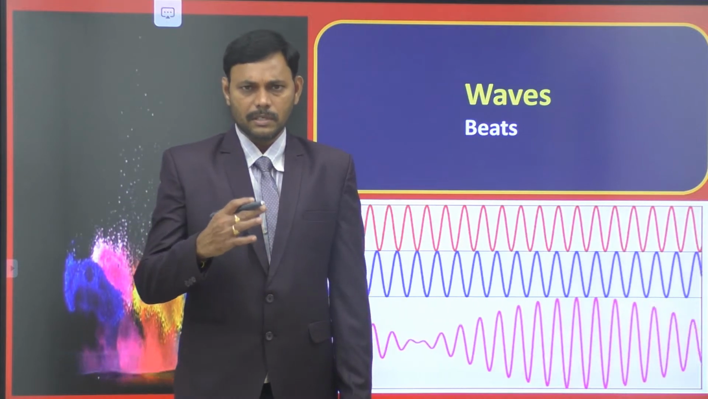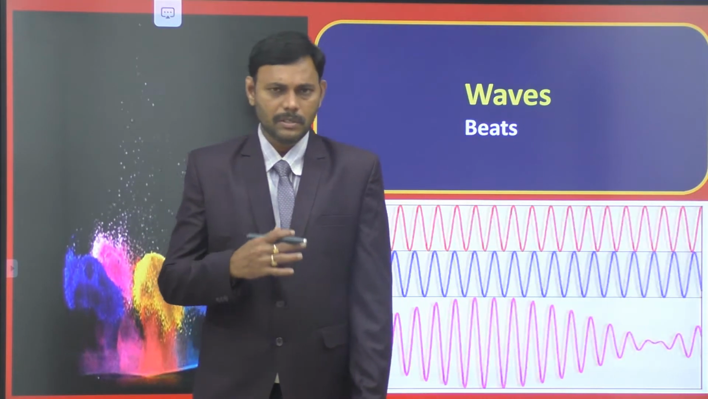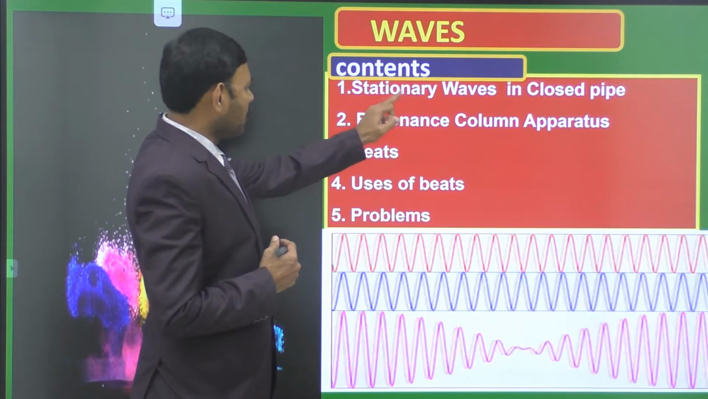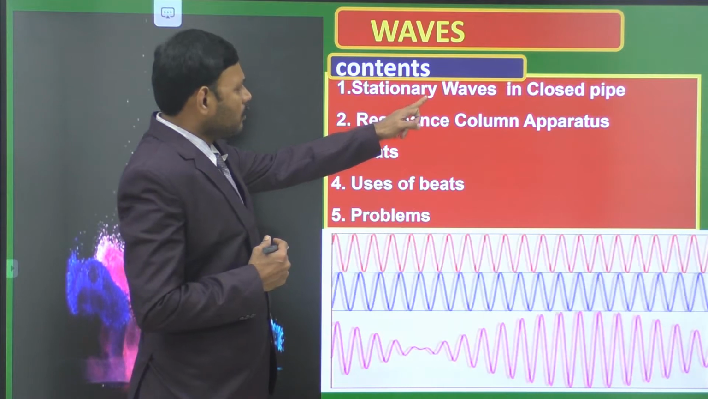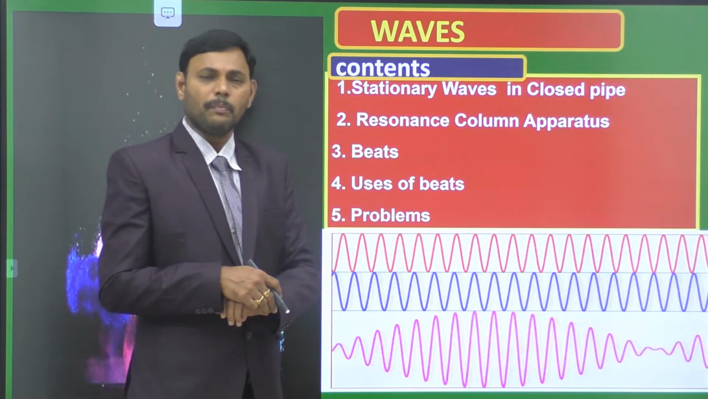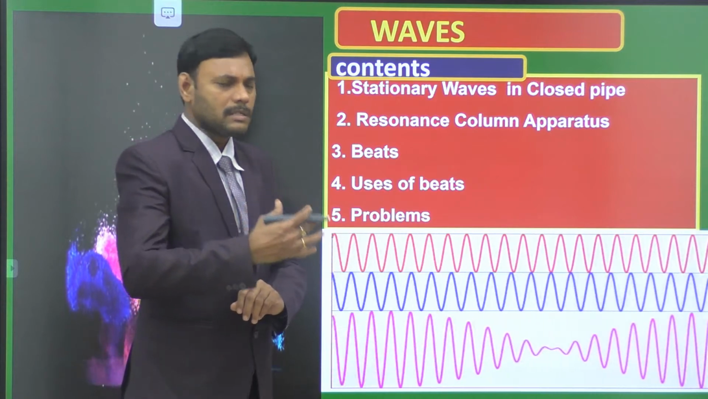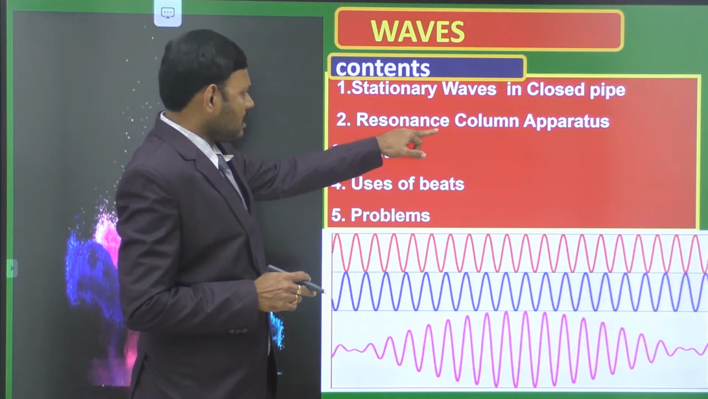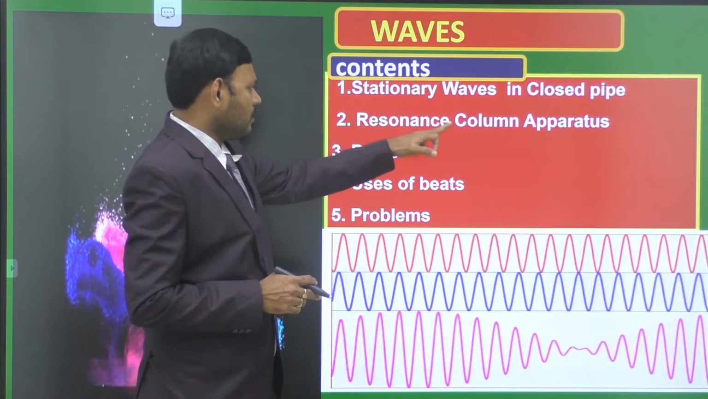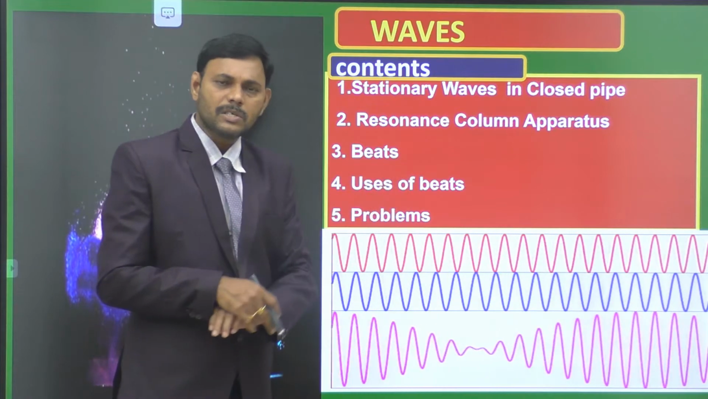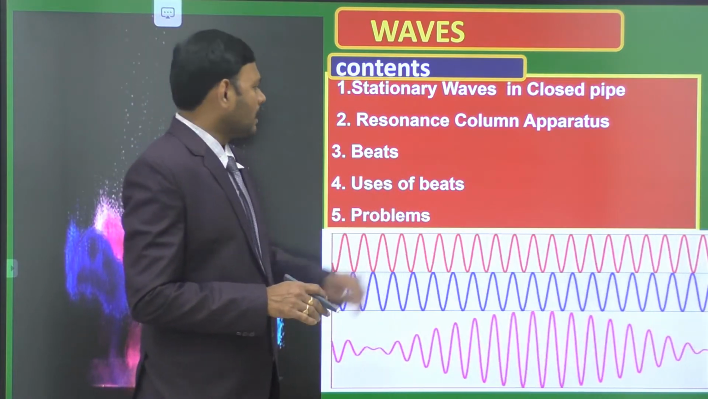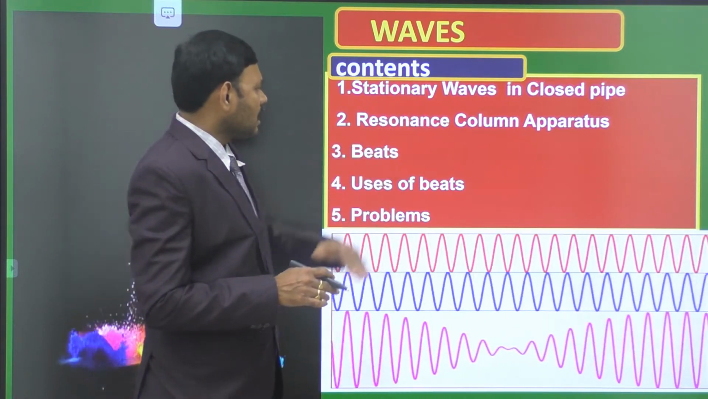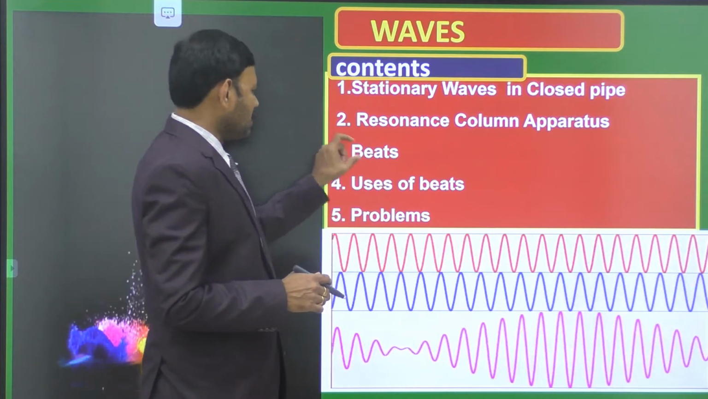The contents that we are going to discuss in this video are: first, stationary waves in a closed pipe. In the previous video we completed the stationary waves in an open pipe. Then one more case is stationary waves in a closed pipe. The resonance column apparatus is one example of a closed pipe, which is useful to find the velocity of sound in the air medium. Then we discuss how to find the velocity of sound by using the resonance column apparatus. Next one is the beats.